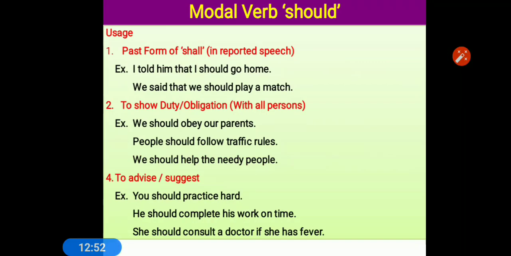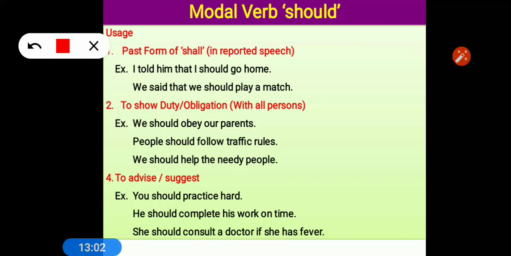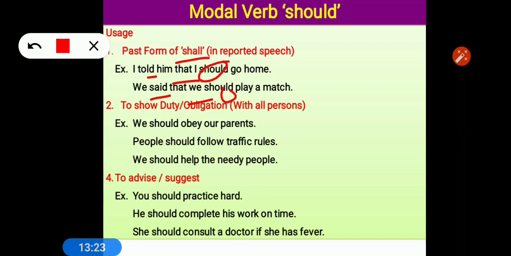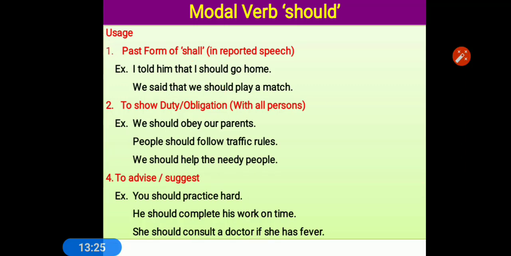Next one you see is should, the past of shall. So only one use is as the past of shall. Like here in narration, whenever we use shall in direct speech, if we convert into indirect speech, then shall is converted into should. I told him that I should go home. We said that we should play a match. So here said and told is the past tense, and this is indirect speech. That's why should has been used here in this sentence.